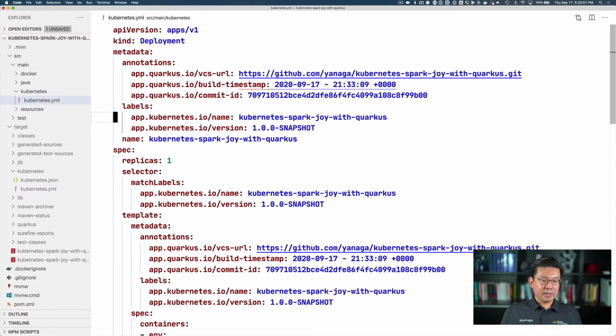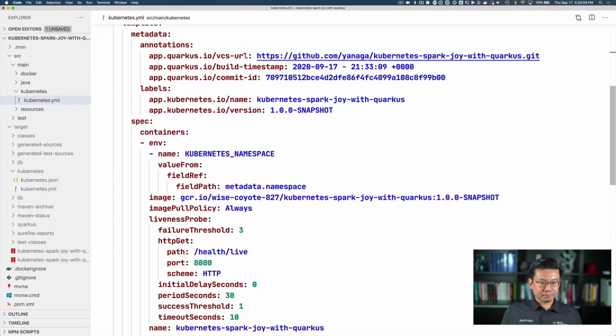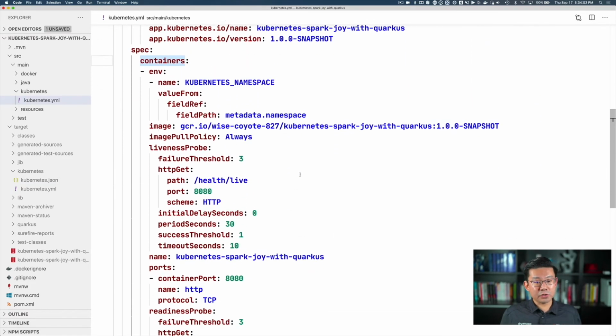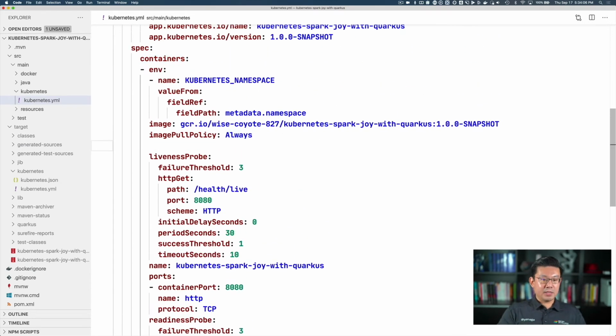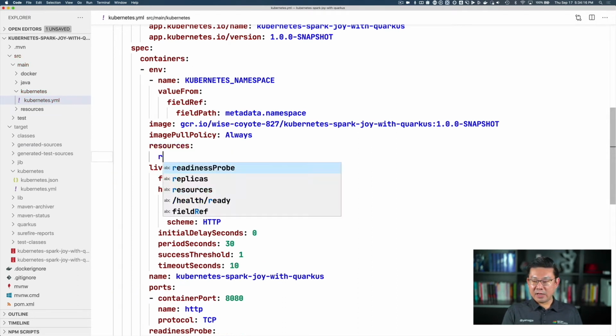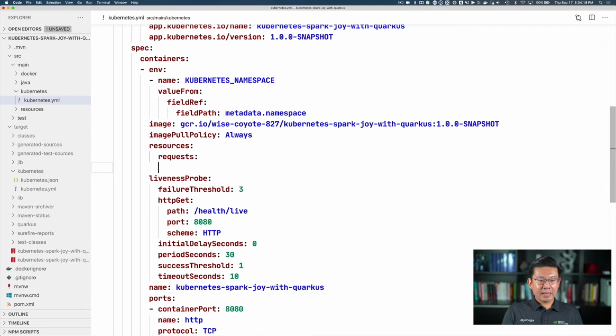And the deployment one here, I have the spec template. And at least on this version of Quarkus, you can expect soon to have even more stuff. I'm going to put here, so I have the image pull policy. Let's try to add some resources. So if I type it correctly, resources, and I have requests, and let's try to request memory. This is a Quarkus application, so it should be super lightweight. So I'm going to request only 64 megabytes. It should run in less than that, but let's be generous.